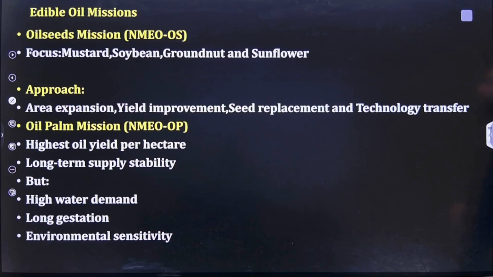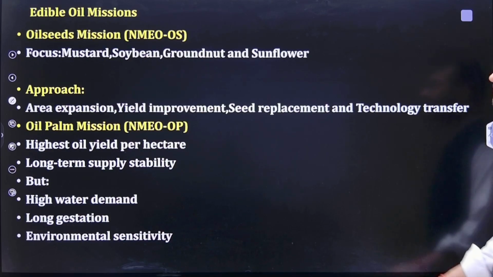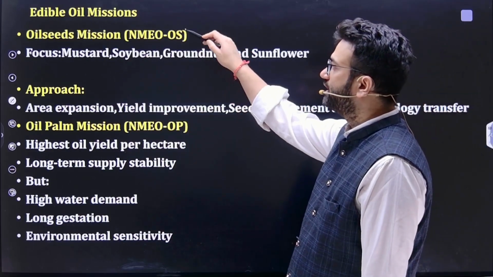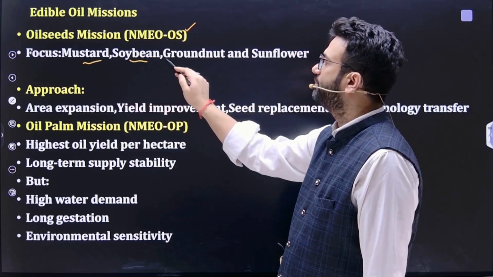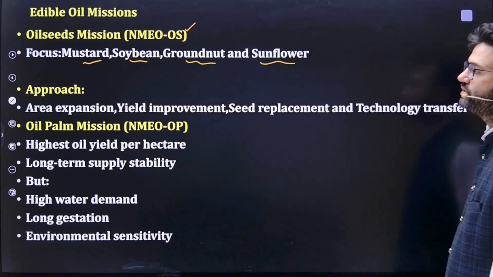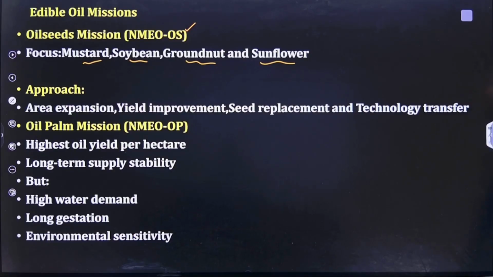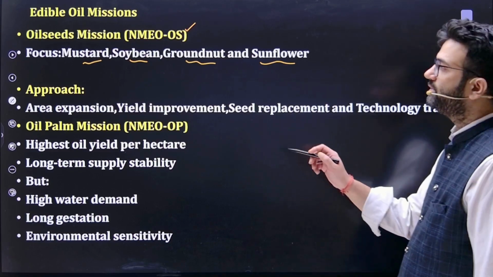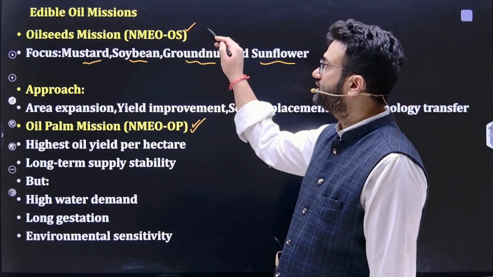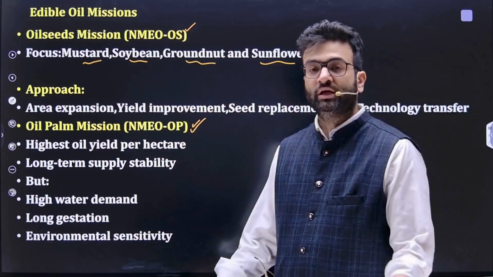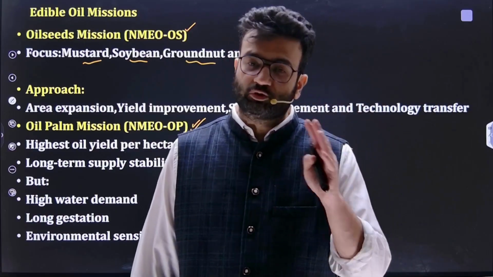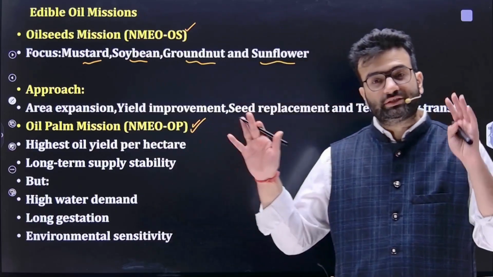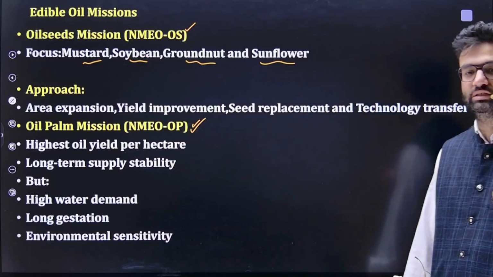Now, for edible oil missions, we have different schemes like NMEOOS, the oilseed mission program, focusing on mustard, soybean, groundnut, and sunflower. The approach is area expansion. We need to enhance the National Mission on Edible Oils. This is basically the scheme. So the focus is on area expansion, edible oil yield improvement, seed replacement, and technology transfer. Then the oil palm mission, which is very important. First is the oilseed mission and another is the oil palm mission, and the oilseed scheme is so important that under PM Asha we specifically focus on three particular parts: pulses, oilseeds, and copra.